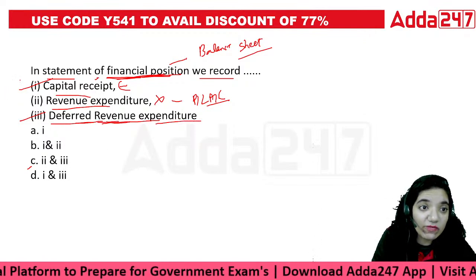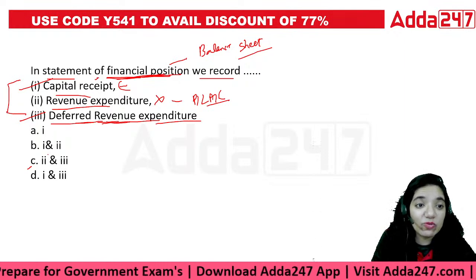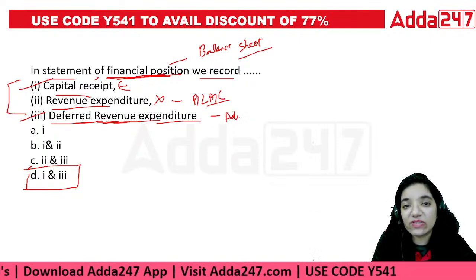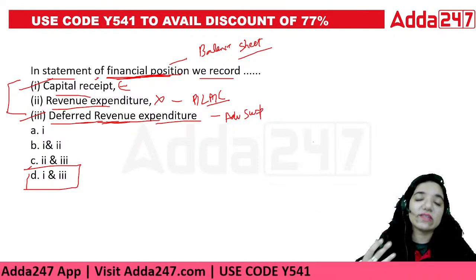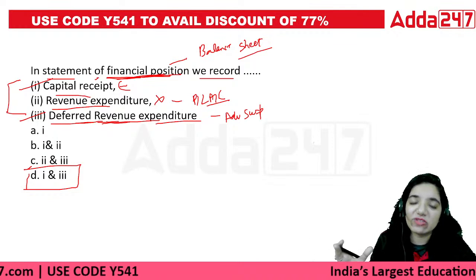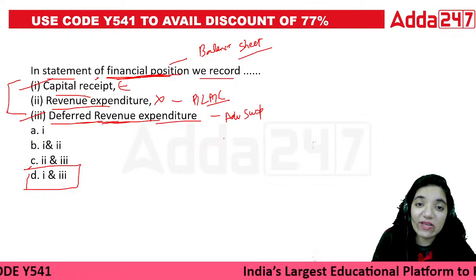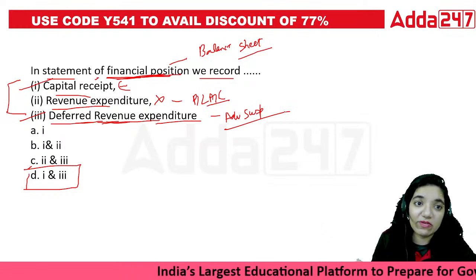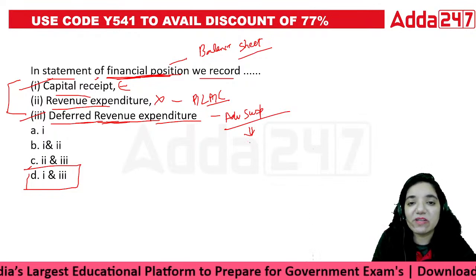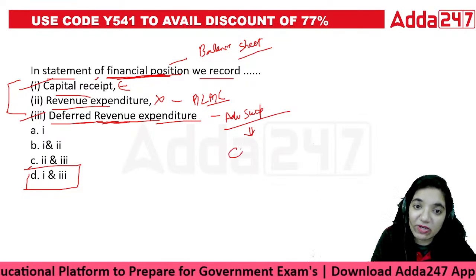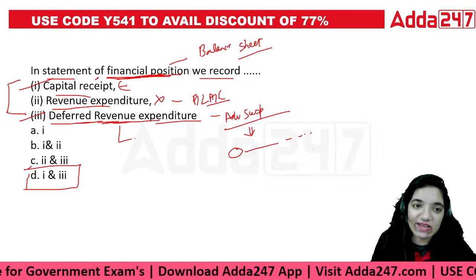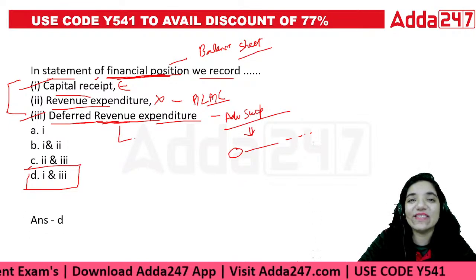So when two of these things are recorded, the first and the third one, that would be basically D. Deferred revenue expenditure, for example, the advertisement suspense account. When someone makes a major advertisement expenditure which would be helpful for them over the period of time, maybe say 3 or 4 or 5 years, they will spread that expenditure over that period, right? In terms of advertisement suspense, whatever has been written off this year will be written off. Everything else would be carried in the balance sheet over the period for which it is still left. So the correct answer is D.